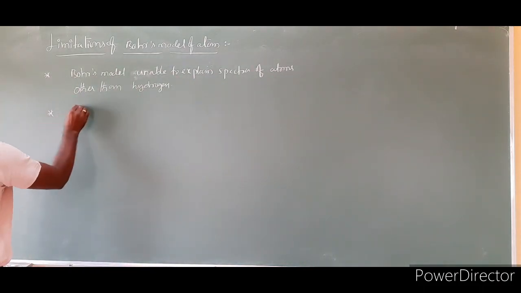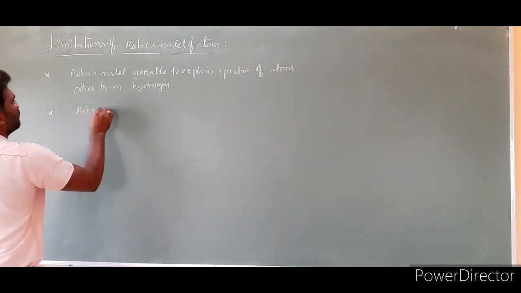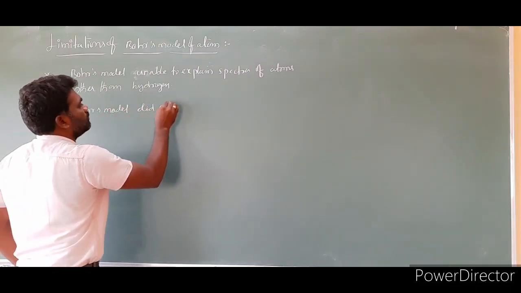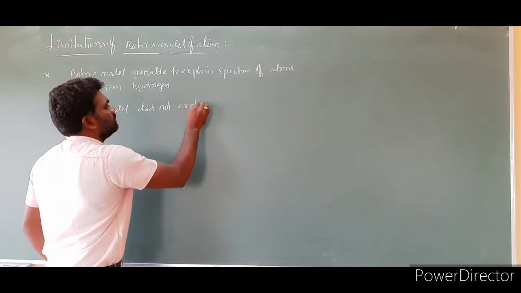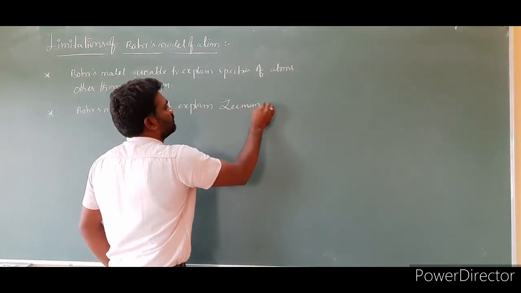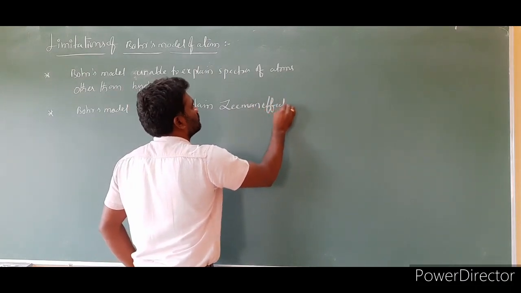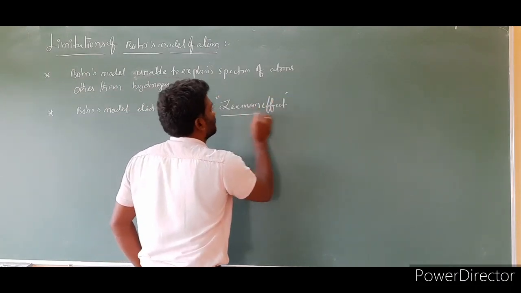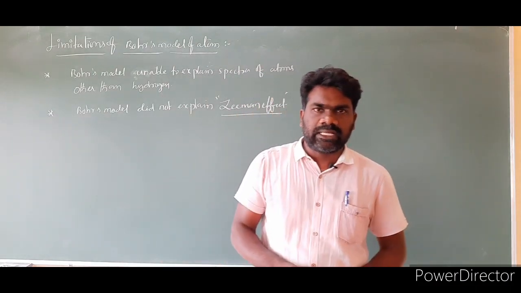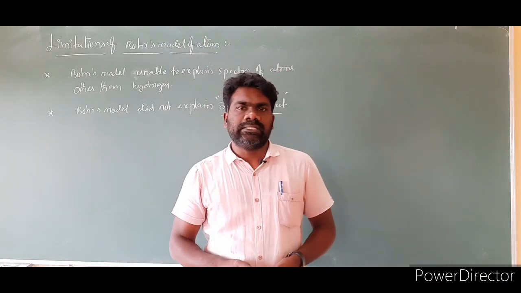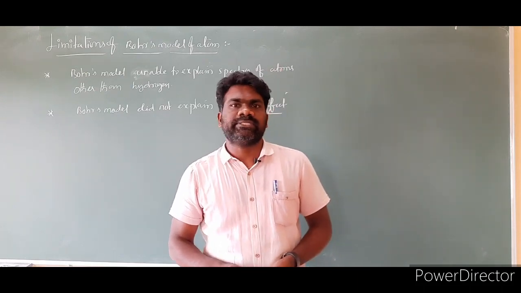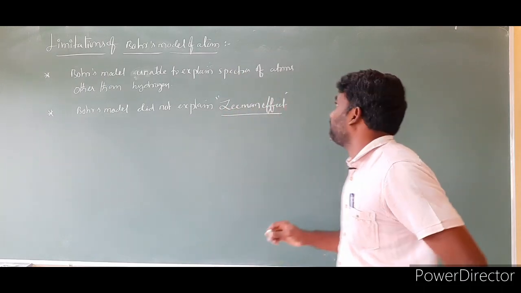Limitation number 2. Bohr's model did not explain the Zeeman effect. What is the Zeeman effect? The Zeeman effect is defined as the splitting of spectral lines under the influence of a magnetic field. It is called the Zeeman effect. Let us understand by taking an example.